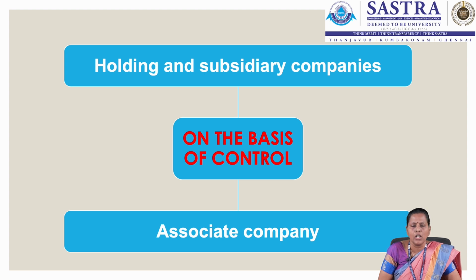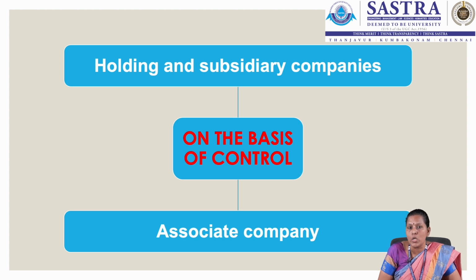When we say control over the composition of the board of directors, what we mean here is the holding company can appoint or remove a majority or all of the directors of the subsidiary company on their own without getting any kind of approval from the subsidiary company.